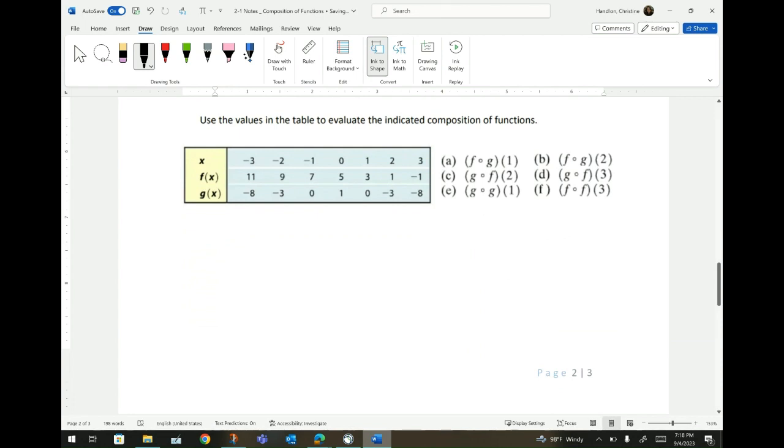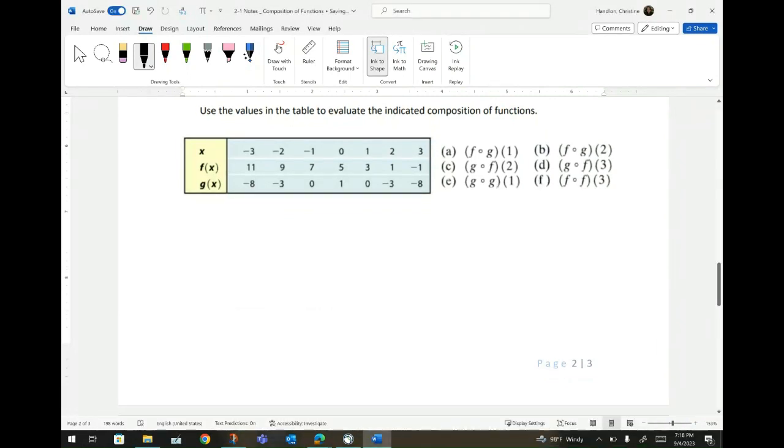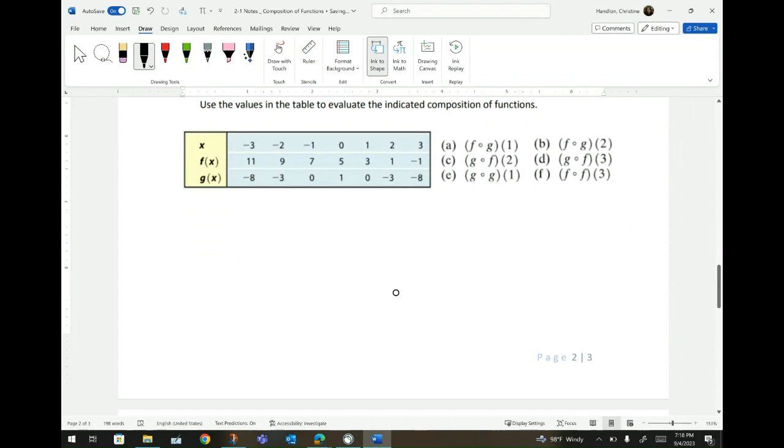Let's see how it looks with tables. We're going to do part A. Part A says that you are going to do f composition of g of 1, so let's rewrite that: f of g of 1. The first thing I need to do is go find g of 1.